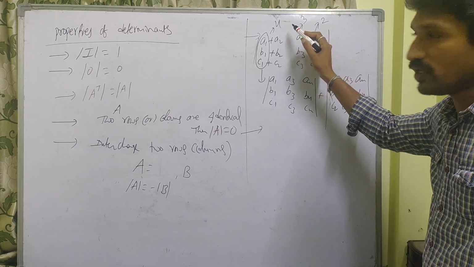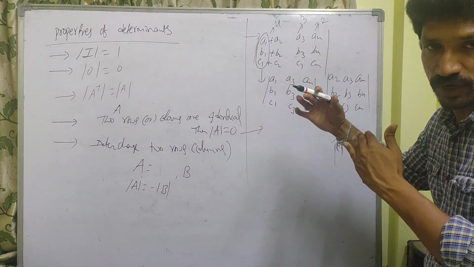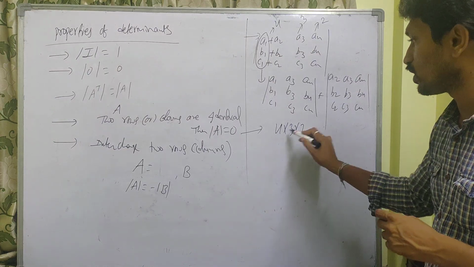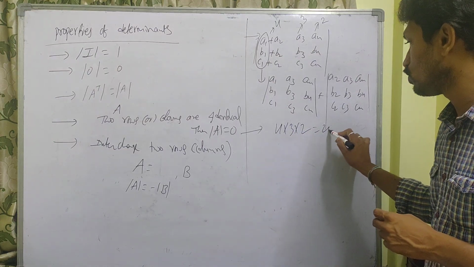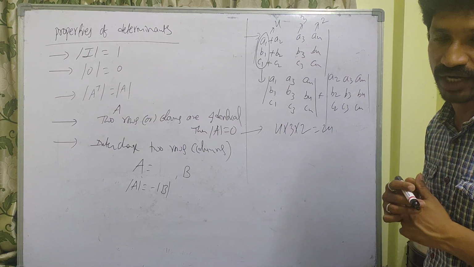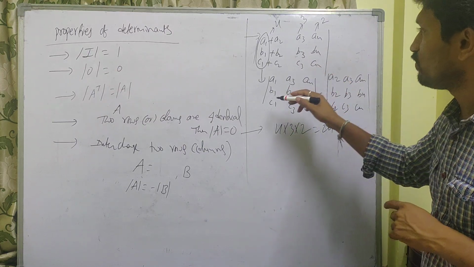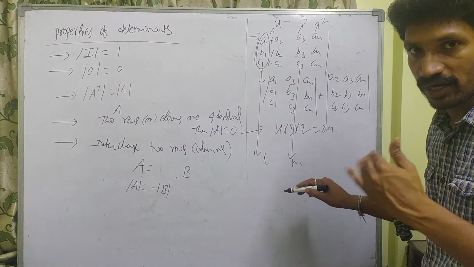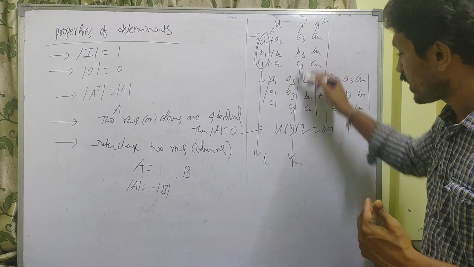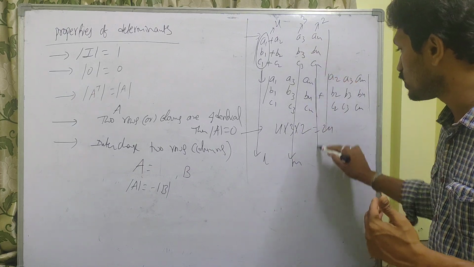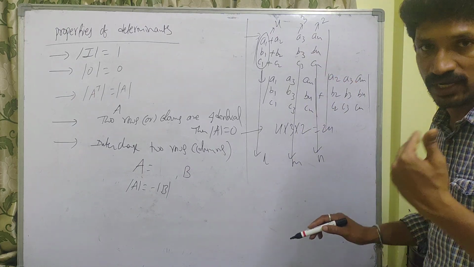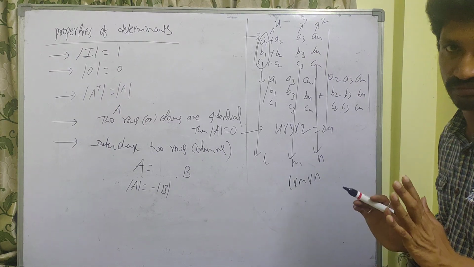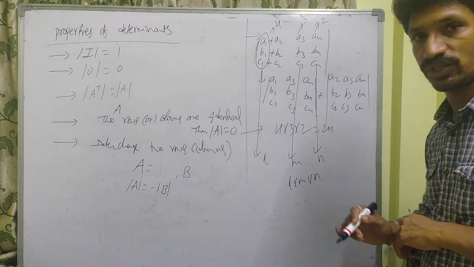It is 4 into 3 into 2. 4 3s are 12, 12 2s are 24 new determinants we can write. So suppose the first column has L terms, the second column has M terms, and the third column has N terms. Then the number of new determinants is L into M into N. Remember, very very important.